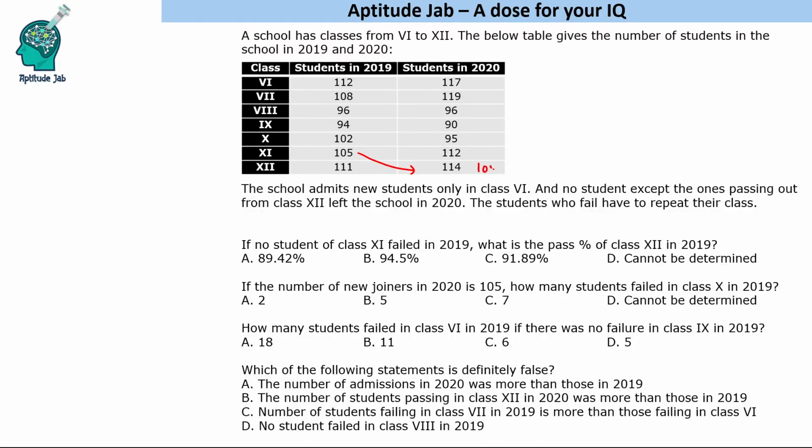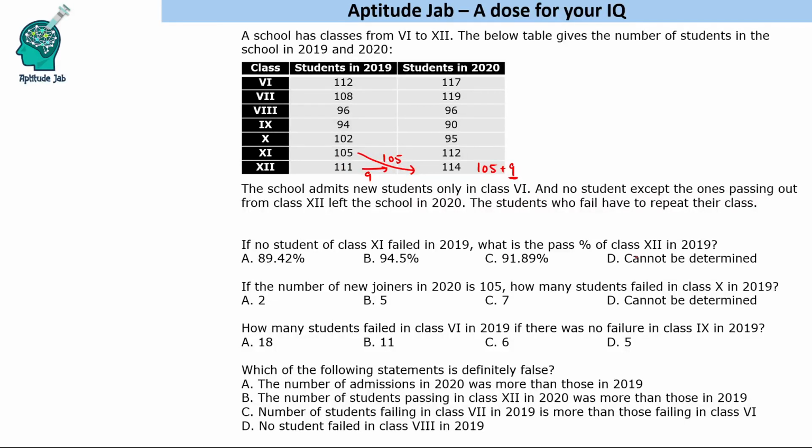Now the number is 105 plus 9. This 9 will come from the students who failed in class 12. So 105 came from those who passed in 11th, and 9 failed in class 12.